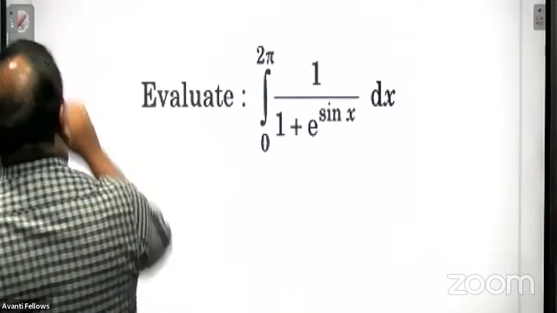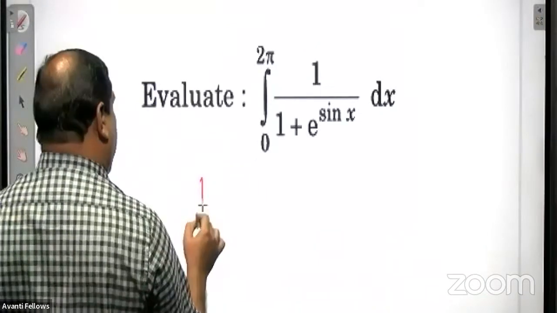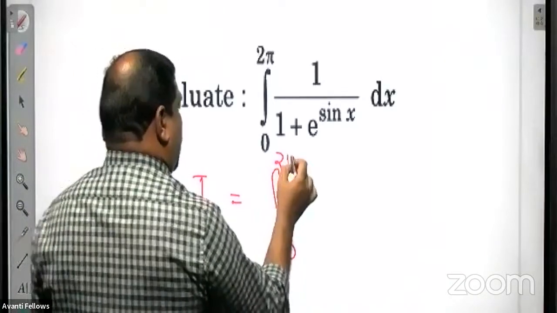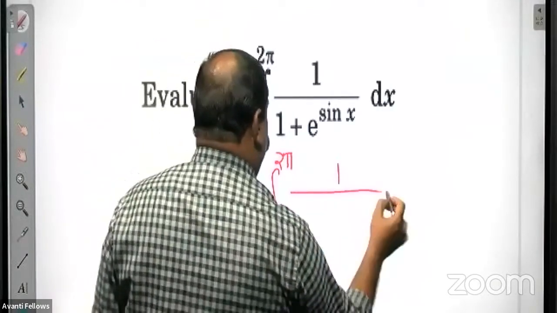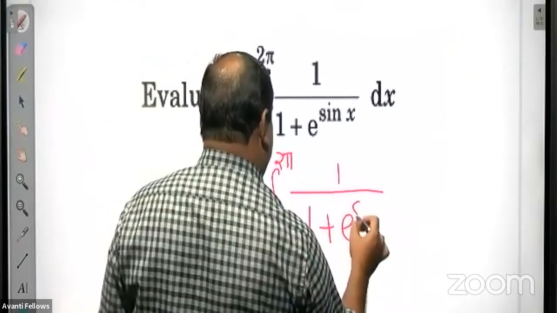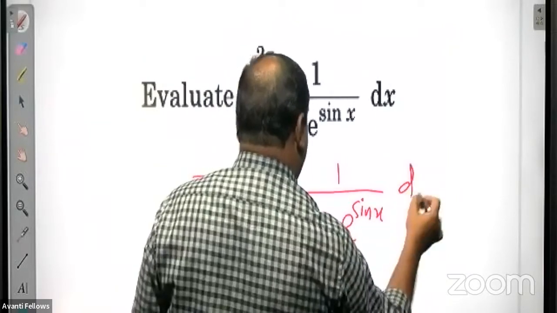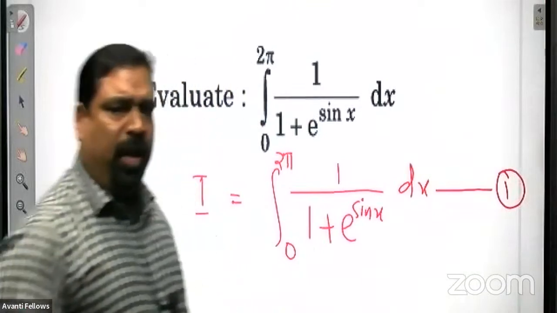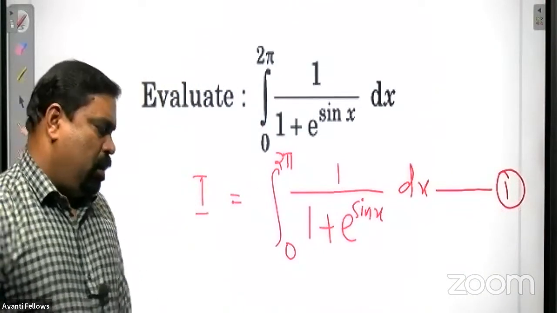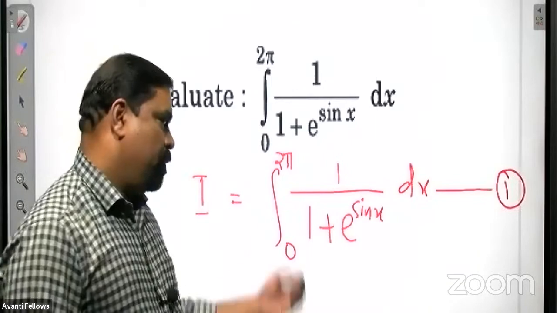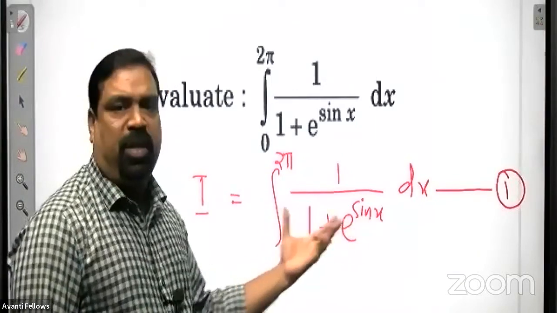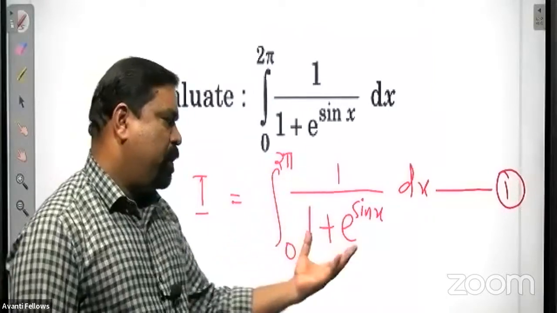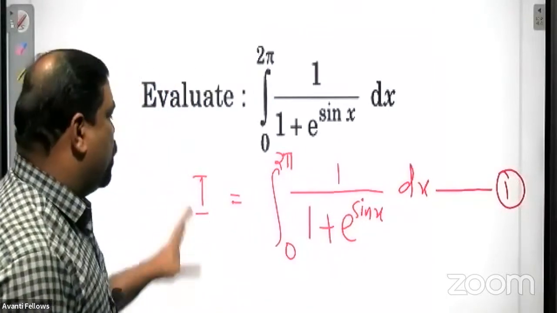So here also we will apply the property. For that, first take the given integral as I and put it as equation 1. I think it is not a new problem. In many question papers, you might have seen this question actually. Not a textbook problem, but in many books or many question papers, it is there. So put it as I.